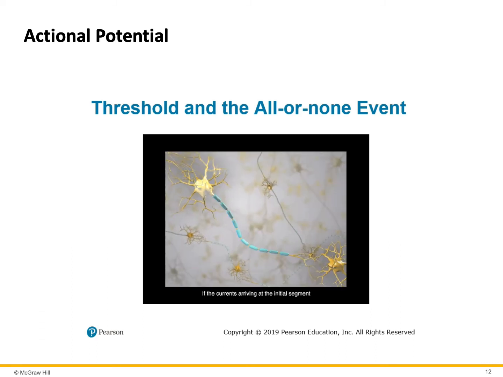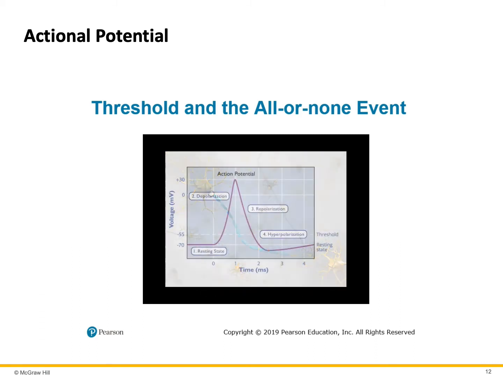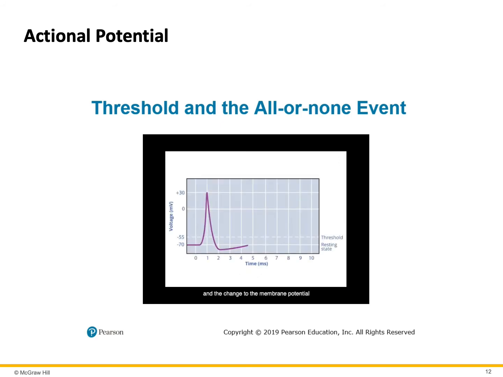If the currents arriving at the initial segment are insufficient, and the change to the membrane potential is below -55 millivolts, or subthreshold, then no action potential fires. In fact, action potential generation is an all or none event. Either it happens or it doesn't. When the initial segment depolarizes to a suprathreshold value, even one that is way past threshold, an action potential of the same amplitude is produced. Action potentials are always the same.